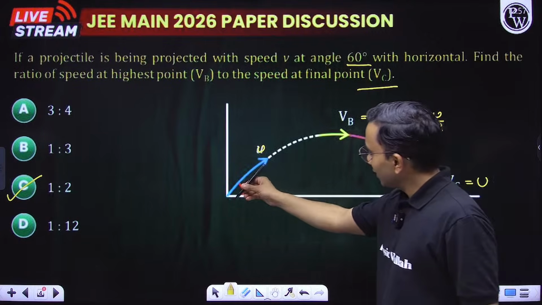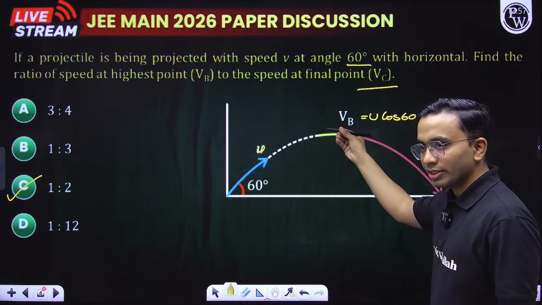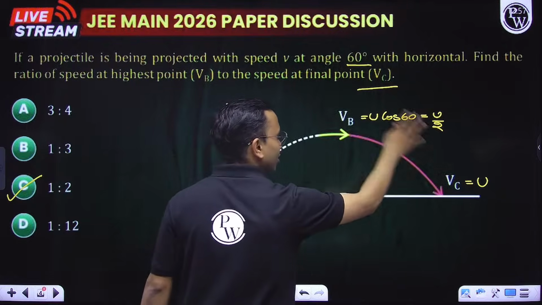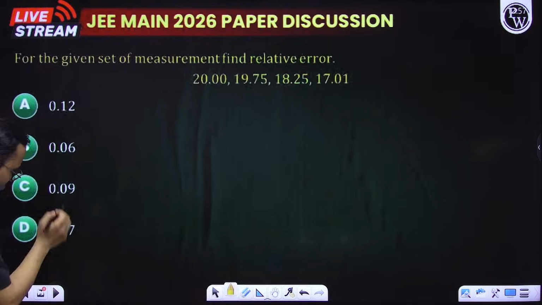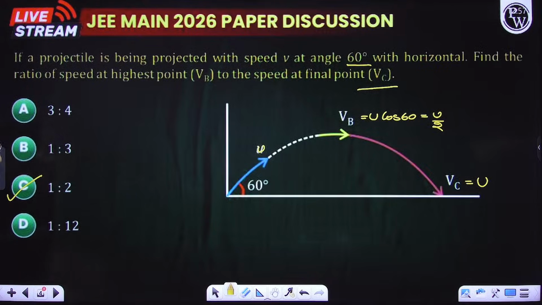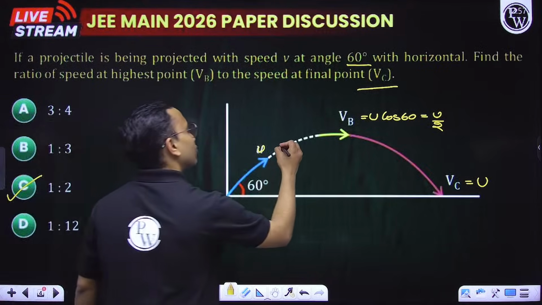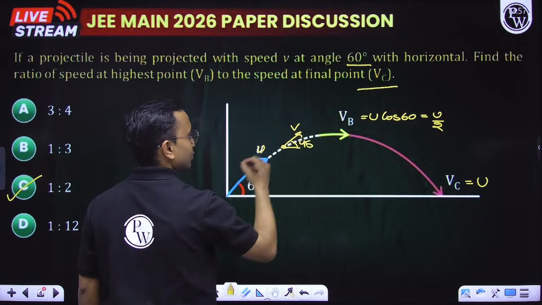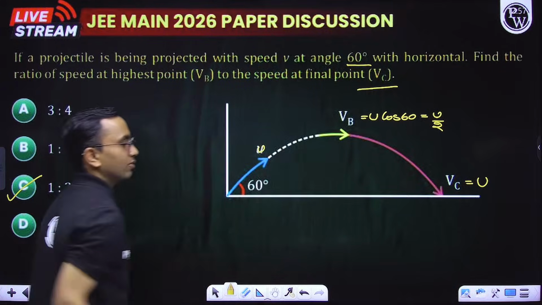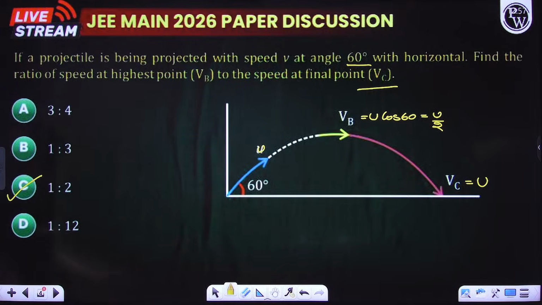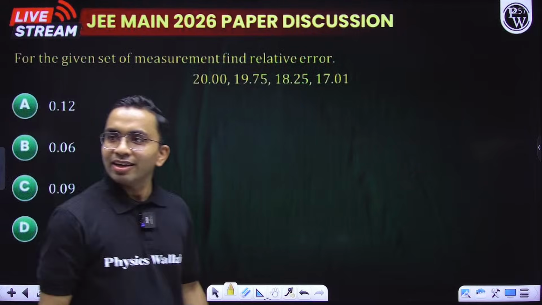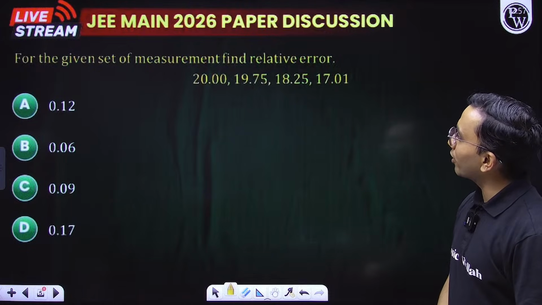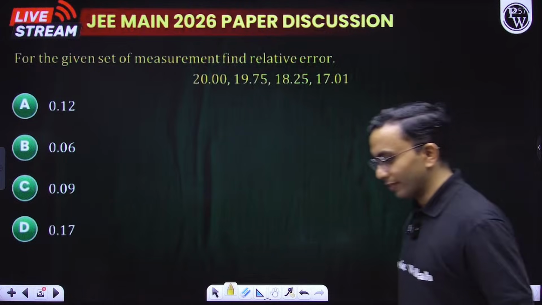So this is u, angle is 60, at the highest point velocity will be u cos 60, at this point speed will be equal to the initial, taking the ratio, this becomes 1:2. And a similar type of question was asked yesterday, not similar, there it was mentioned that the velocity is making 45 degree, then we need to relate this speed and this. So there we need to consider the horizontal component. Okay, plus 4, yes, great.